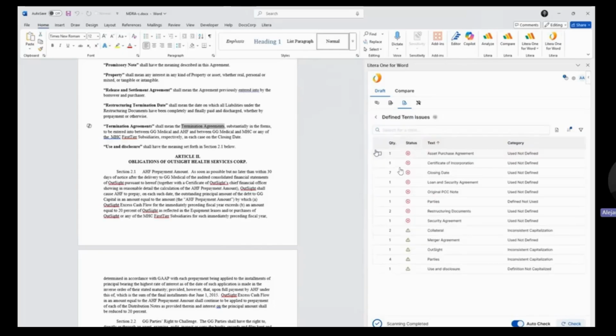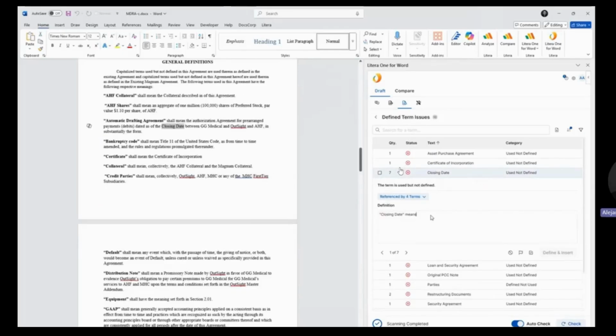The way that this works is we're able to understand the contents of the document and identify this information for us. For example, in the defined term issues, we're able to identify if an item has been used but not defined, or for the other side of the coin, if an item has been defined within our definitions list or definitions table, but we haven't used it in the body of the document, this is also going to let us know as defined, not used.